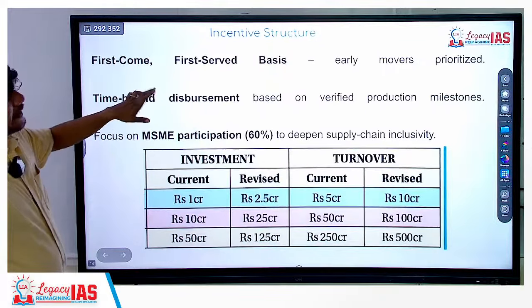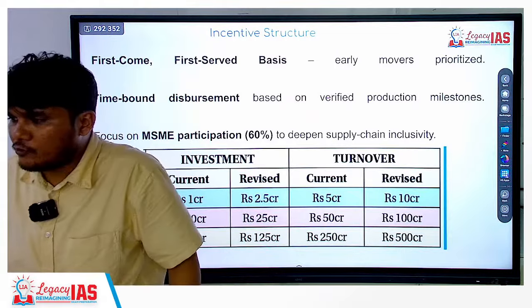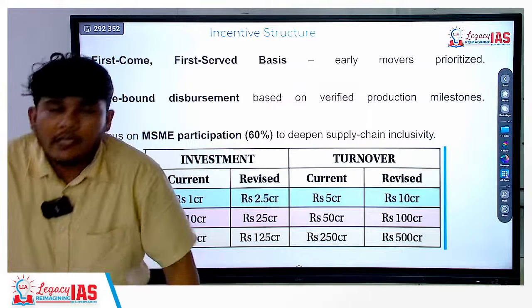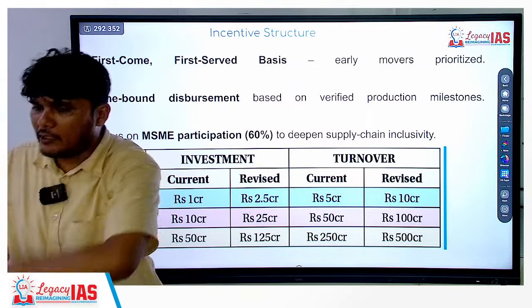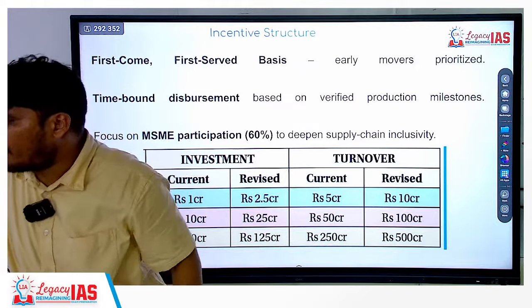Okay. Now the investment structure over here is based on a first come first serve basis, in the manner that of course there will be certain checks, but the person who comes first is going to be given the preference over here.